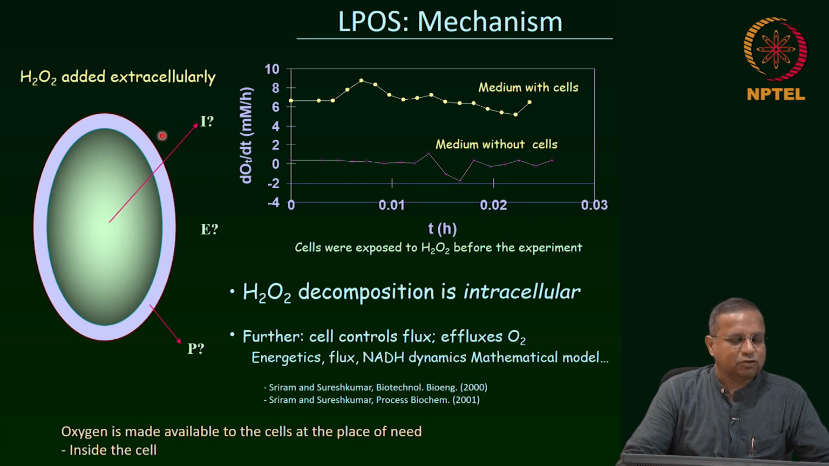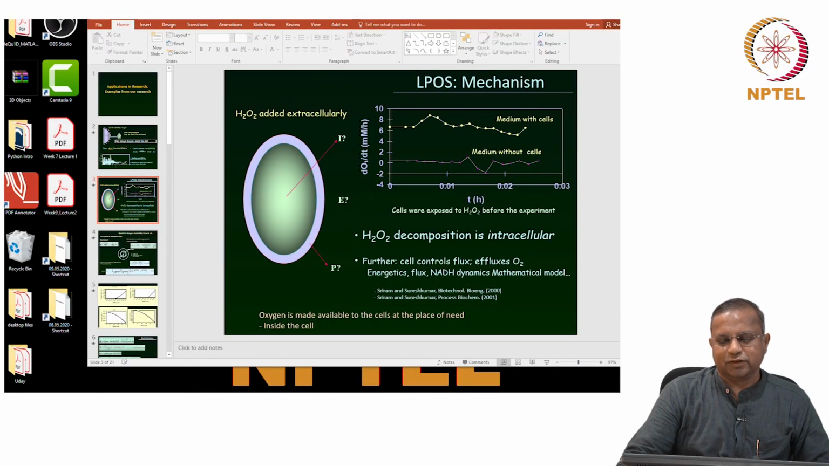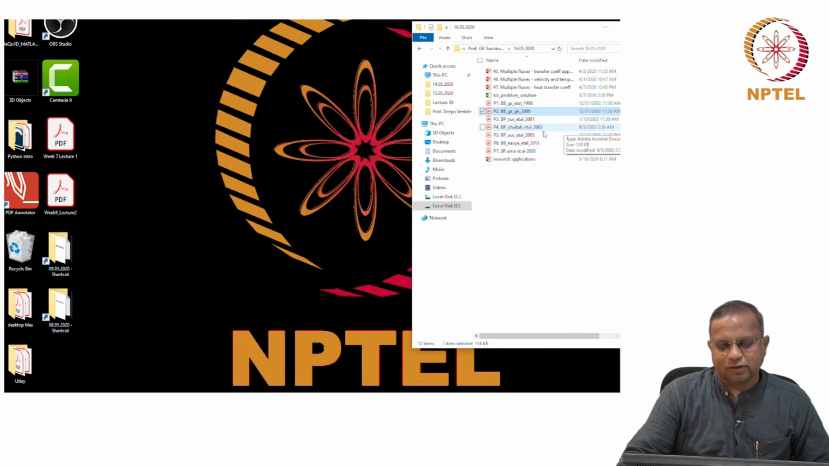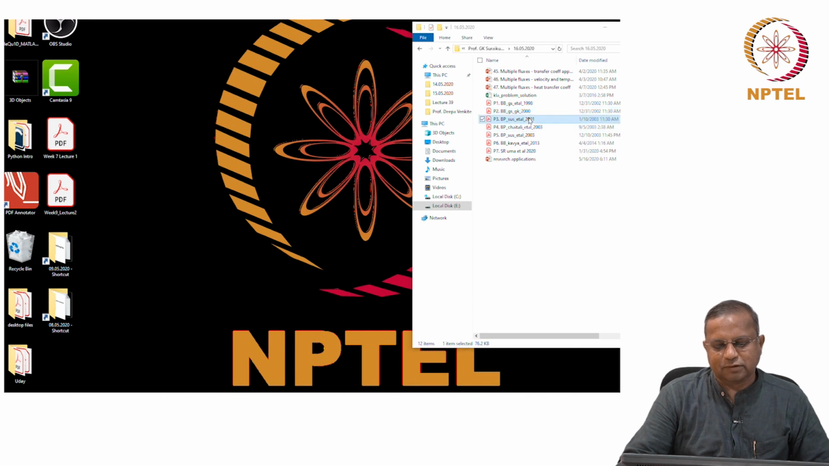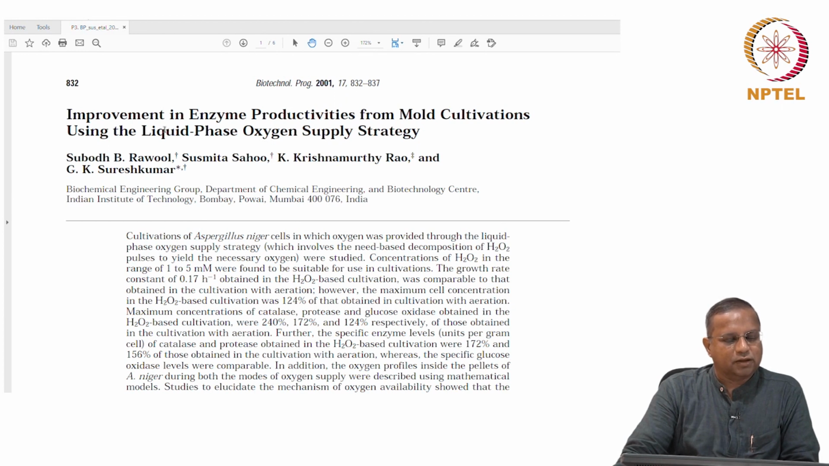Let me go directly to the paper and then come back to a summary of that information. Okay. So that paper was published in 2001 in Biotechnology Progress. This is again a reputed journal. In my mind, it is second in the pecking order. The title is Improvement in Enzyme Productivities from Mold Cultivations Using the Liquid Phase Oxygen Supply Strategy.